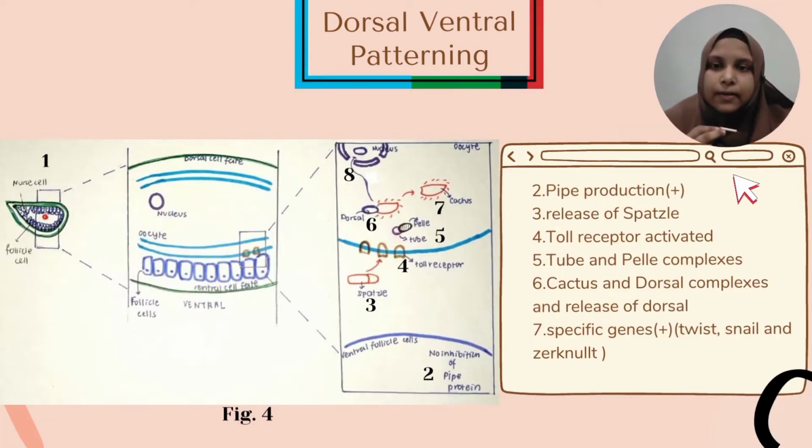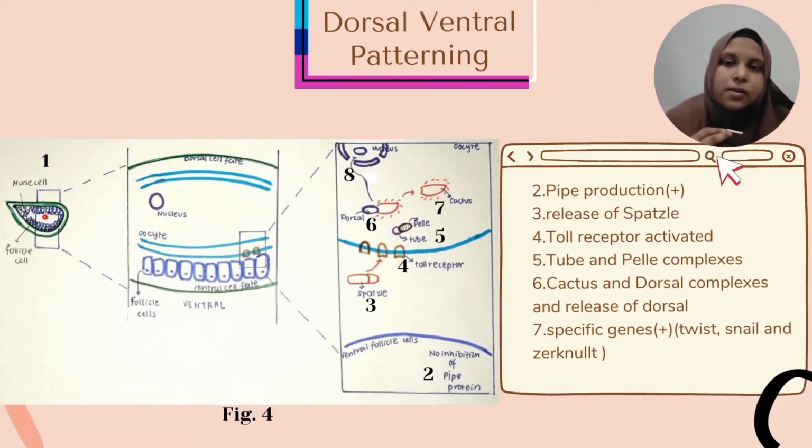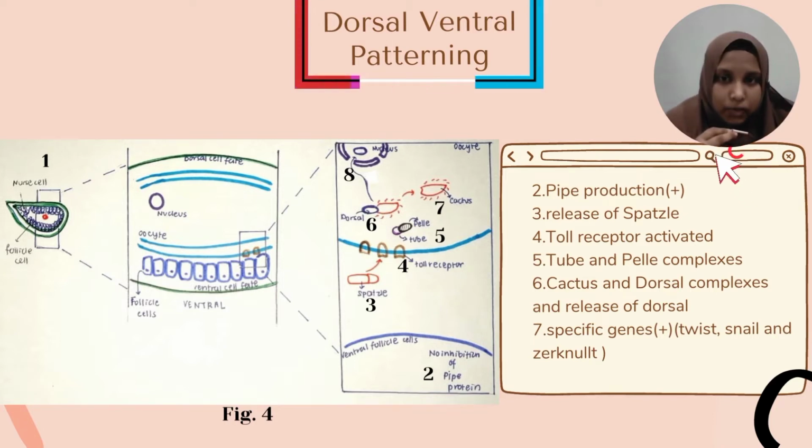Now we are going to look at the ventral axis formation. Again, number 1 is the embryo. Number 2, since there is no gurken protein at the ventral side, pipe protein will be expressed. Number 3, this results in release of spatzle protein. Number 4, spatzle then activates the Toll receptor pathway through the Toll receptor. Spatzle binds to Toll and interacts with Tube.